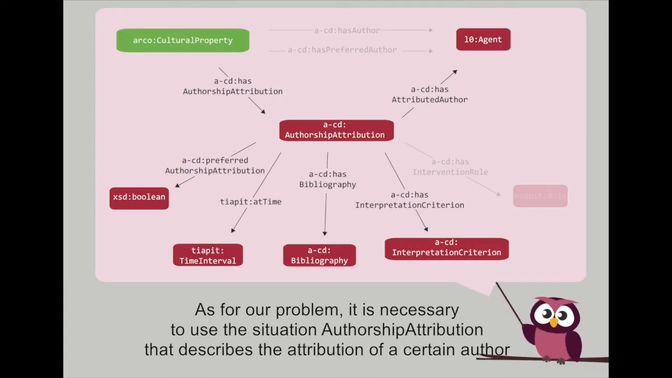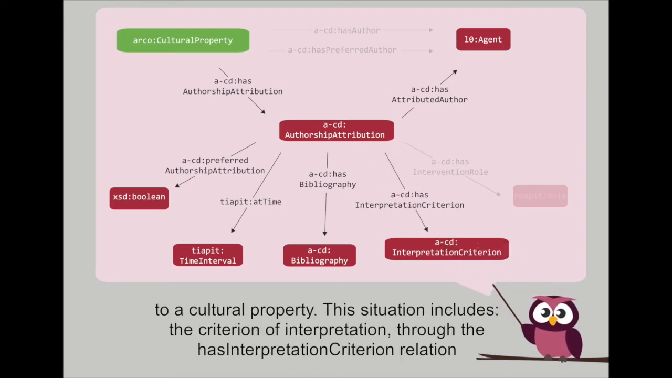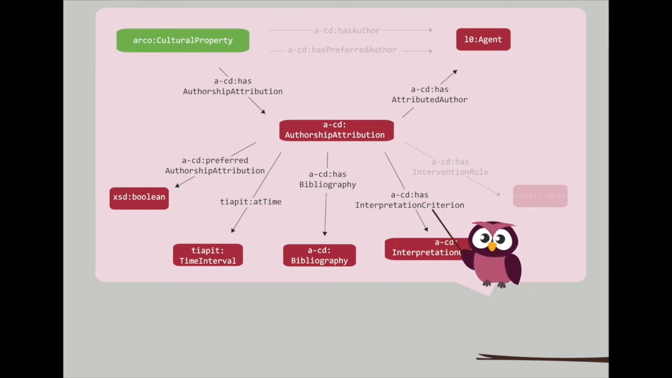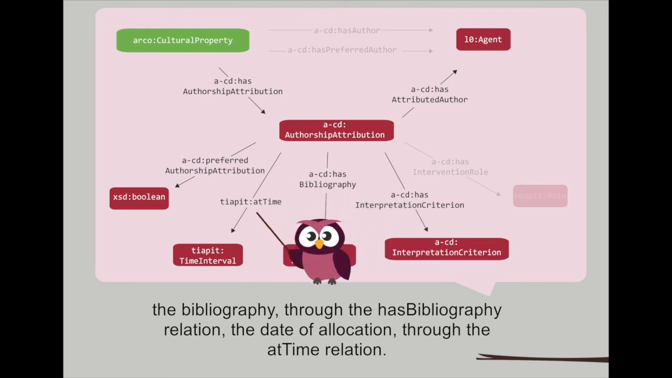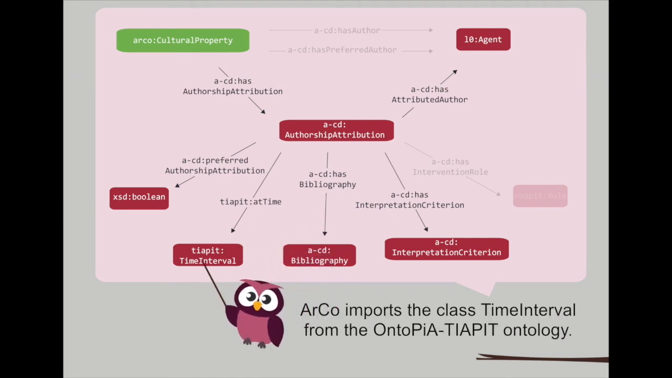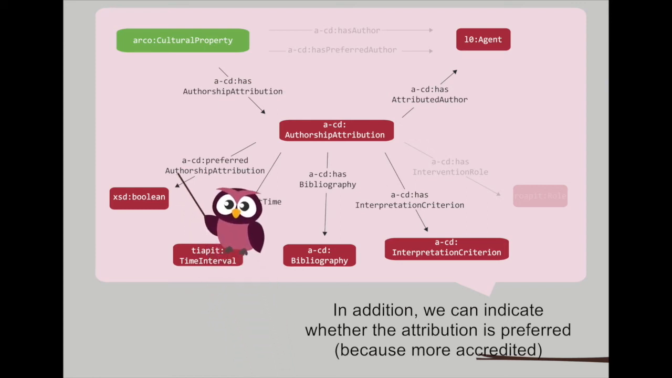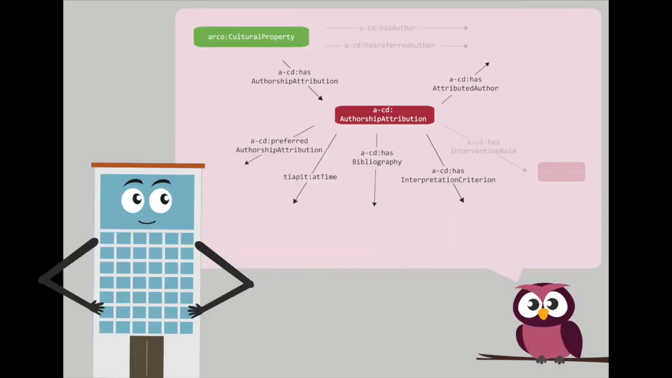As for our problem, it is necessary to use the situation authorship attribution that describes the attribution of a certain author to a cultural property. The situation includes the criterion of interpretation through the has interpretation criterion relation, the bibliography through the has bibliography relation, and the date of allocation through the at time relation. ArCo imports the class time interval from the Ontopia TIAPIT ontology. In addition, we can indicate whether the attribution is preferred because it is more accredited or not through the Boolean preferred authorship attribution relation.